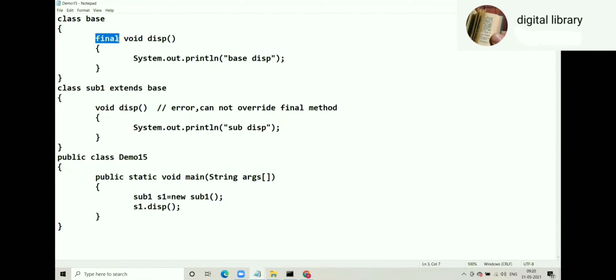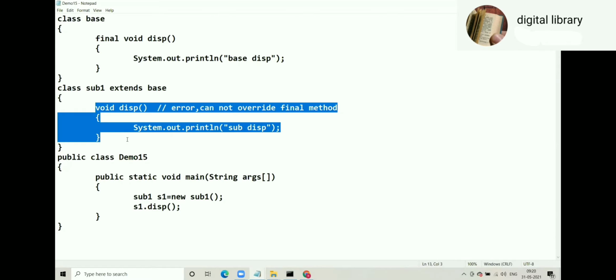Final, that means you cannot override the method. You know, the final keyword can be applied to 5 places. I have already started this question in my Viva: how many places can the final keyword be applied? Some people could give correct answers, some people could not. The final keyword can be applied to 5 places.